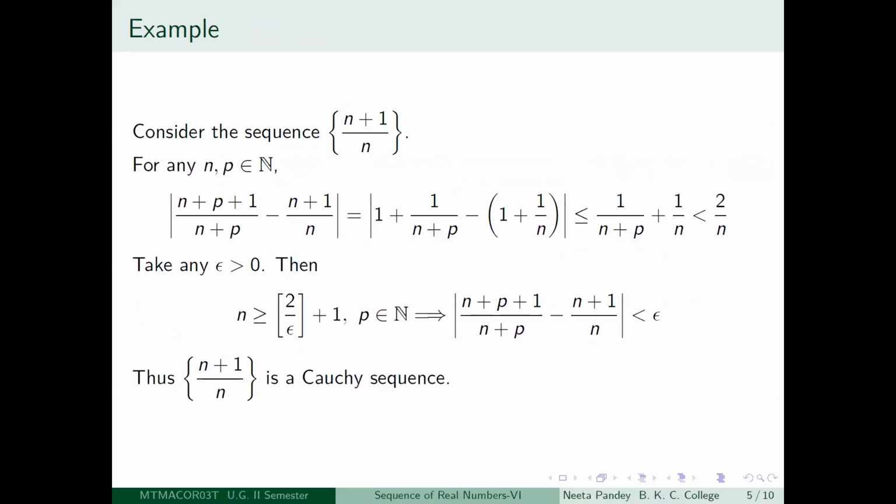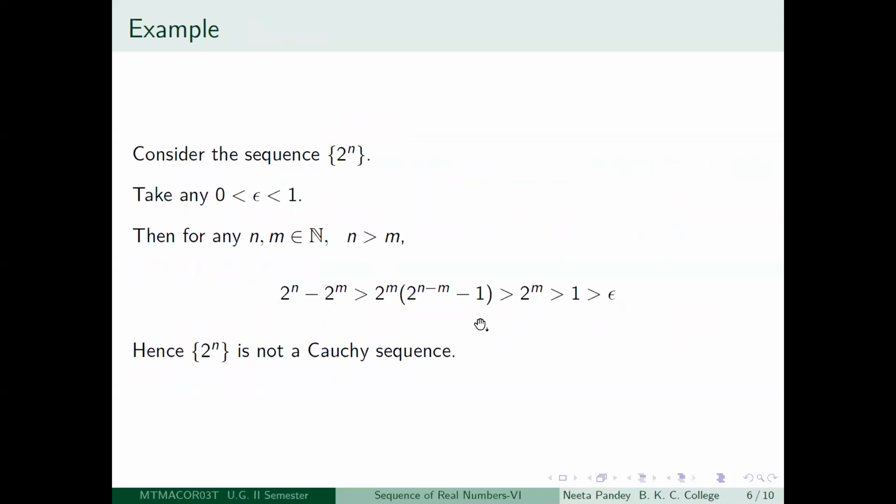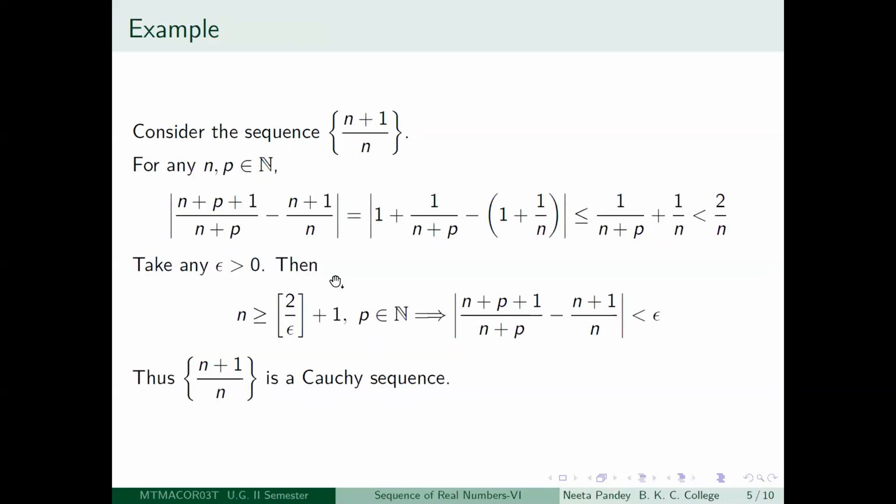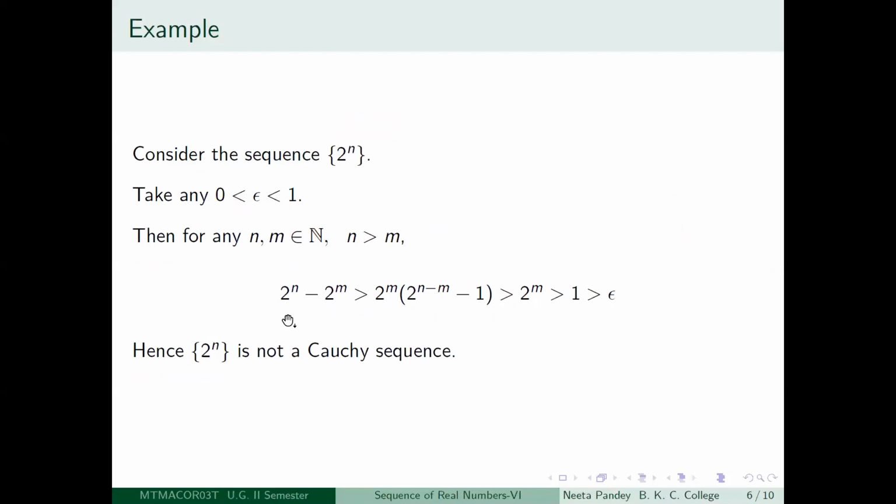So again, when you're tackling these types of problems, you should notice what is happening to the sequence itself first of all, because you don't know for what epsilon it will fail, or given epsilon which capital N I should take, and so on. These things are not clear beforehand. That is why, notice in the previous example also, we saw what is happening to the distance between the terms of the sequences. We saw that there is such an estimate available, and therefore we could make a comment. Similarly, here also, before making a comment, we will see what is happening to these two terms of the sequences.